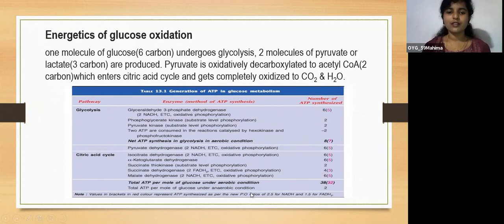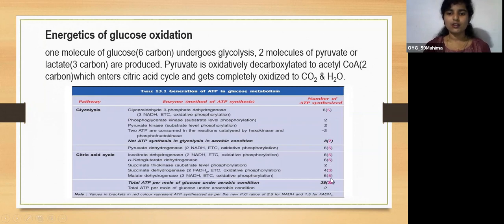Because the red color represents the ATP synthesis as per the new P to O ratios of 2.5 for NADH. Here in 8 we have considered the NADH value as 3 ATP, but according to the new ratio it is 2.5 for NADH and 1.5 for FADH2. So these bracketed values are for when we consider the NADH value as 2.5 and the FADH2 value as 1.5.